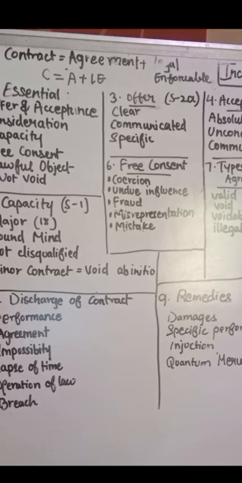Okay. First, we discuss offer and acceptance. Offer must be clear and specific. Acceptance must be absolute, unconditional, and communicated. Third, if acceptance changes the terms, it is not acceptance. It becomes a counter offer. Clear? A contract cannot begin if these two do not match perfectly.